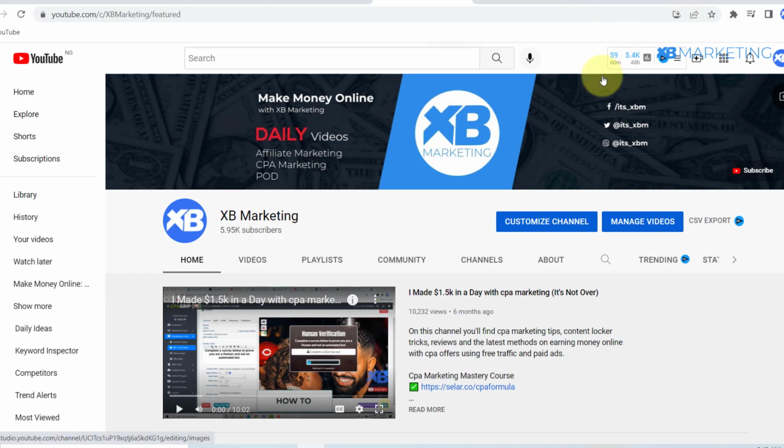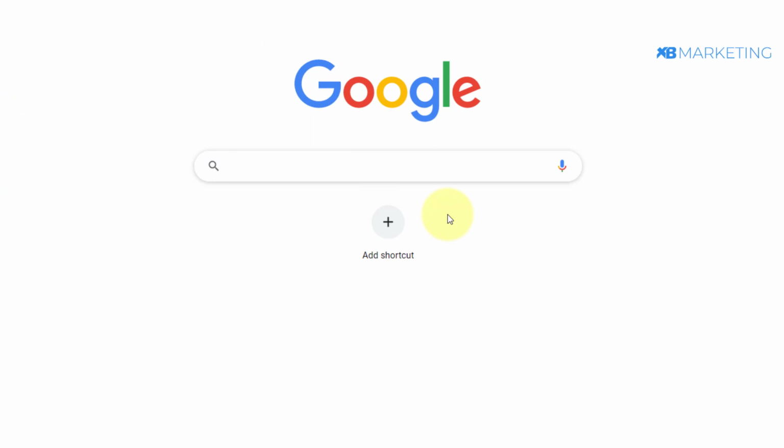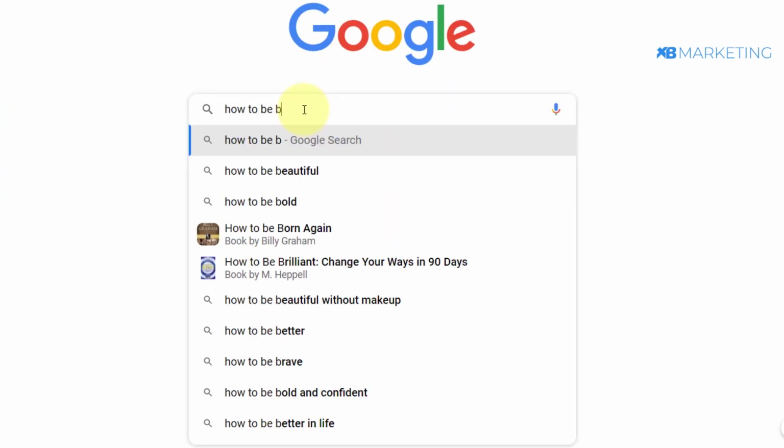So the first thing you want to do, you want to head over to Google right here and type in "how to be." The purpose of this is to let Google show you some keywords that you can target as well. As you can see right here, the first one says how to be beautiful. The following says how to be bold, and there are other keywords right here that you can target. First of all, I want to show you how to find more keywords.